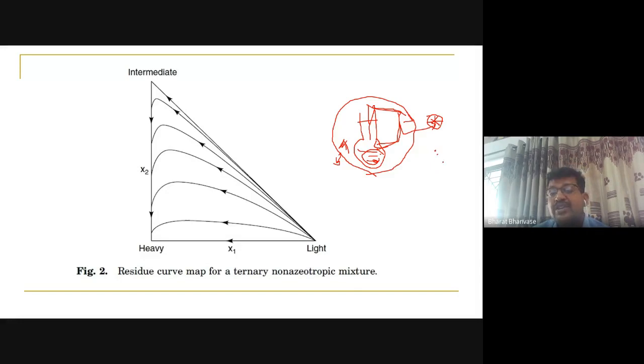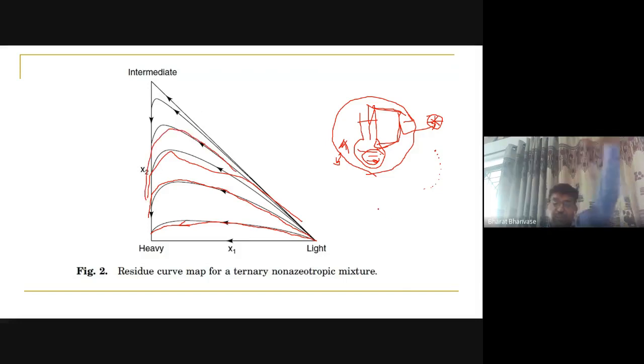That means this point is shifted to another. Again, we withdraw distillate, and it will shift to another, like that, right? How much quantity you take out decides the position of the curve. If you take more, it will come like this. If you take less quantity, it will be like this. Again less, it will be like this. Again less, like this. So like that it will be done.